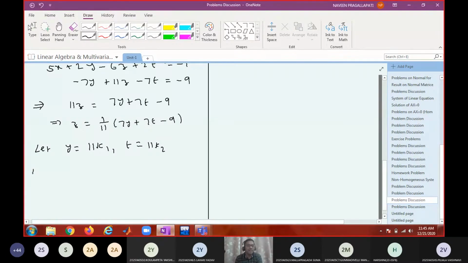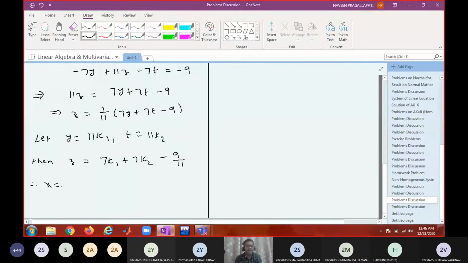So then what will be z? Simplify and tell me. It is going to be 7K1 plus 7K2 minus 9 by 11. Okay, then if this is the case, what is x?